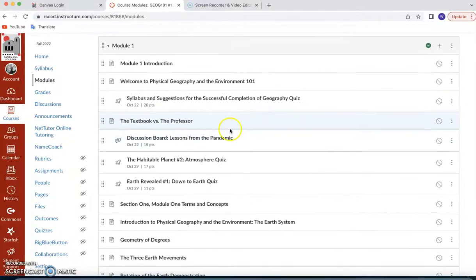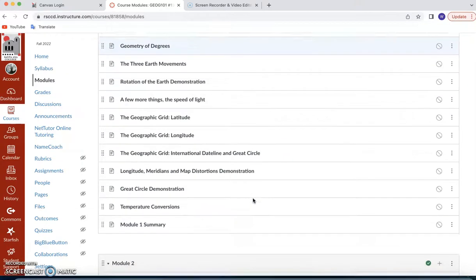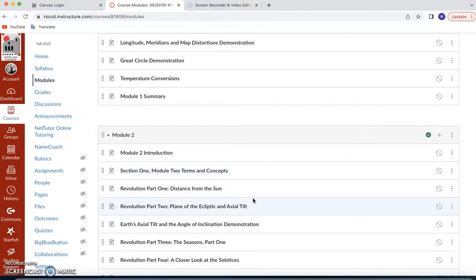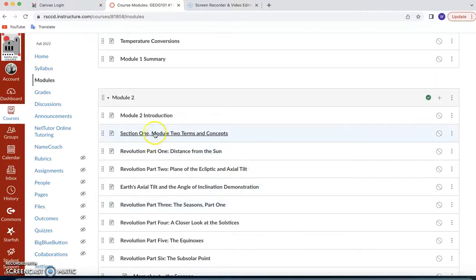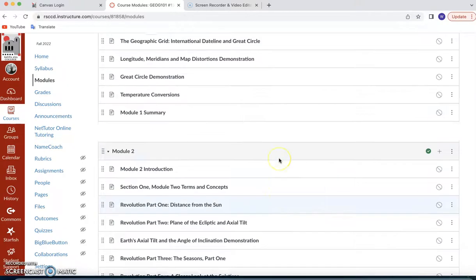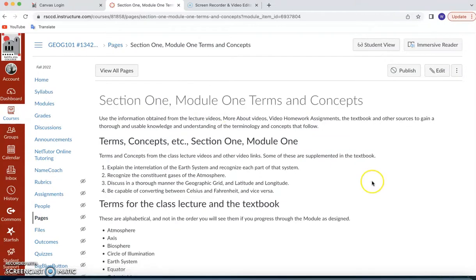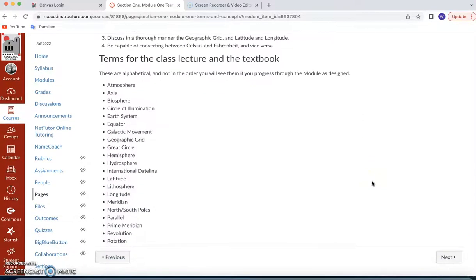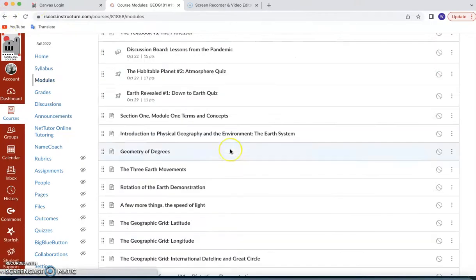Then we come over here to module 1, and you can see that the class actually begins, like my lectures begin, where you see the section 1, module 1, terms and concepts. There's going to be one of those in every single module except for the modules where there's exams. So for example, module 4, there is not one. But in module 2 there is, and in module 3 there is. But in module 2 it says section 1, module 2, terms and concepts. So what are those? Well, this is what you need to get out of the lectures. So the lecture videos. You need to get these terms and concepts, those 4 bullet points, and then these points right here. Okay, that's the information, the terminology that you need to be able to get out of each one of the lectures. The lectures immediately follow the terms and concepts page.